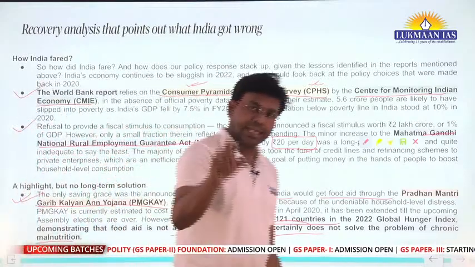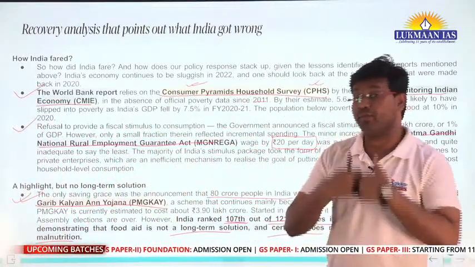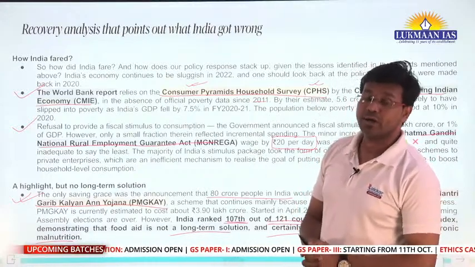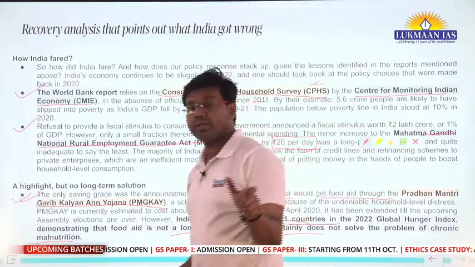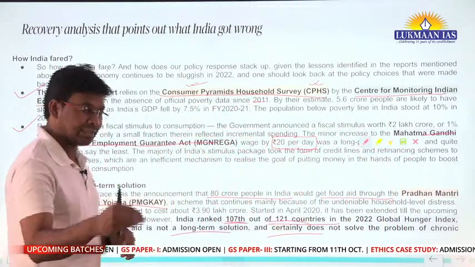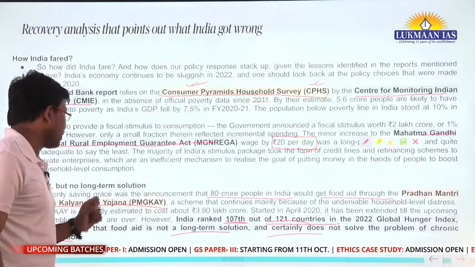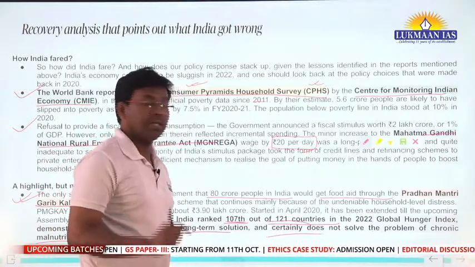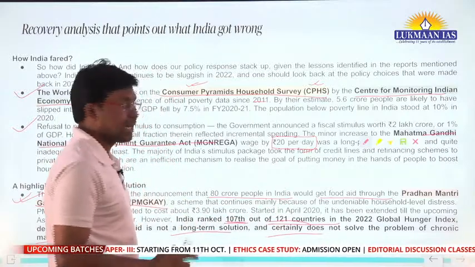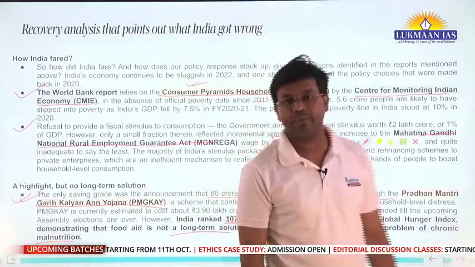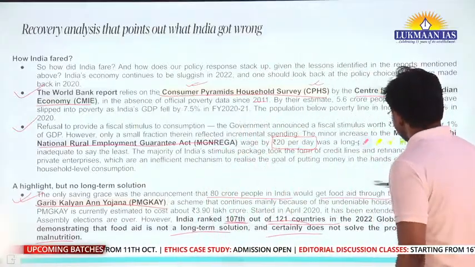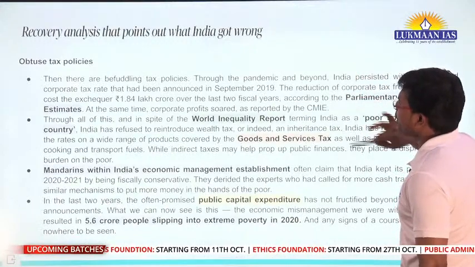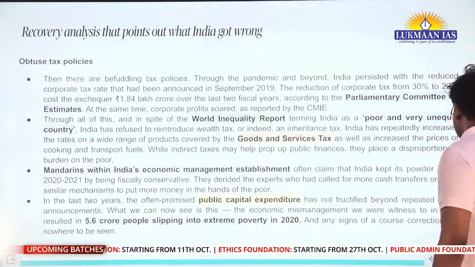During COVID, the government of India gave food aid, provided food to the people, but that was not a long-term solution. It was just a short-term solution to tackle that situation, but it does not provide a long-term solution. So we have to do something else to curb the problem of chronic malnutrition.